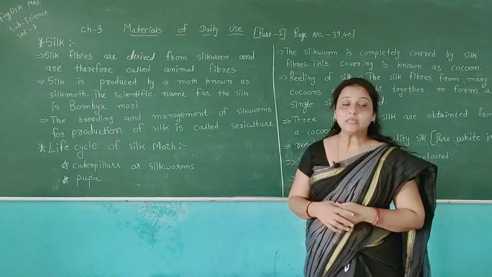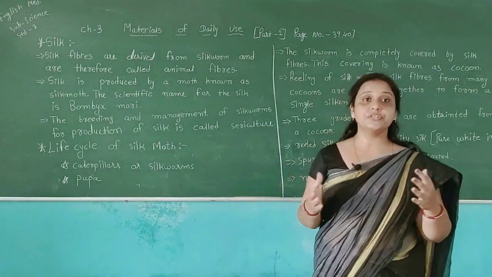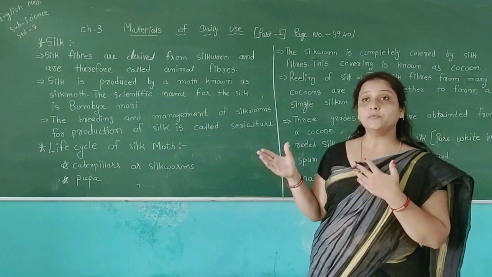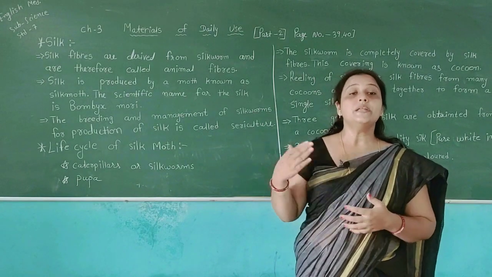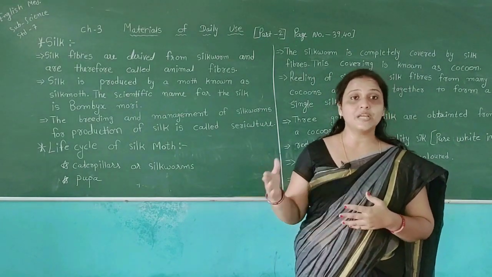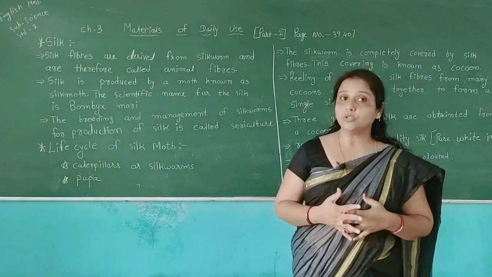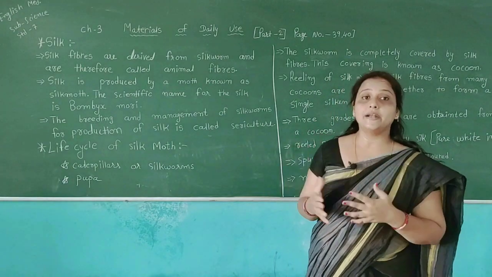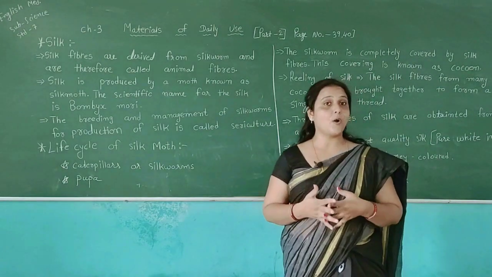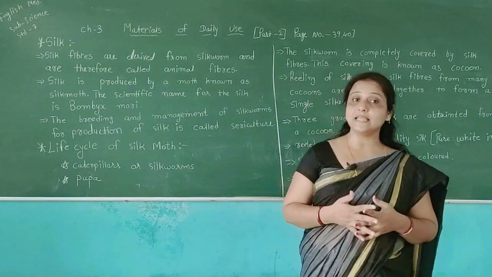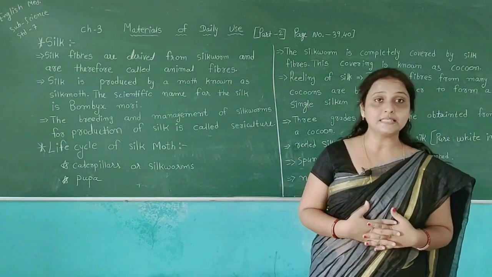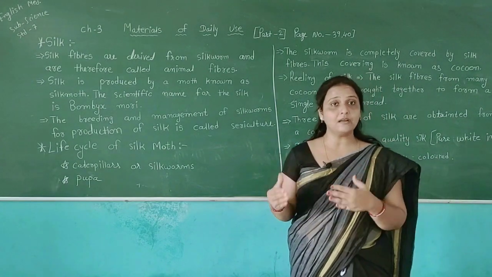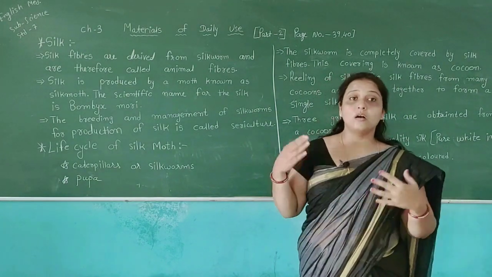As we have learned, if we want cloth made from wool, we have to do different types of processes. The wool, the hair, the fur, we get from an animal, for example a sheep. After getting the fur from the sheep, we cannot directly make cloth from the hair.